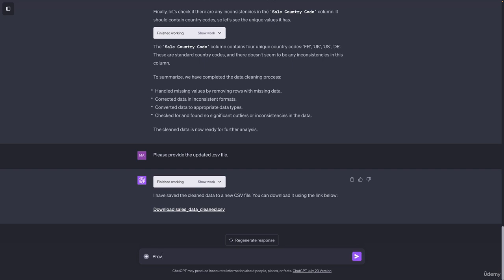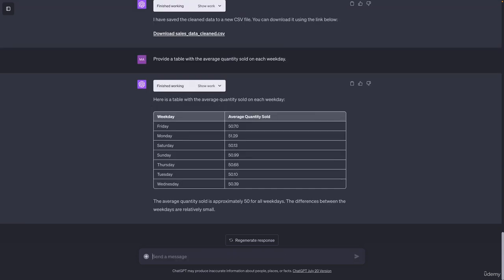For this, I could say provide a table with the average quantity sold on each weekday. And we get an average of around about 50 for each weekday. Obviously, this dataset was created in Python by us, you saw that, so we can discuss whether this is realistic. Still, the important thing is that creating such tables and analyzing data quickly here with ChatGPT works quite nicely with the code interpreter.